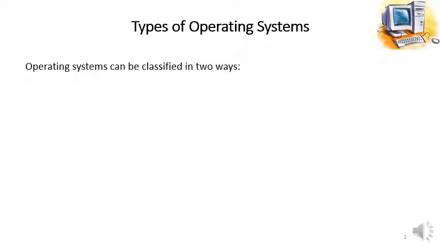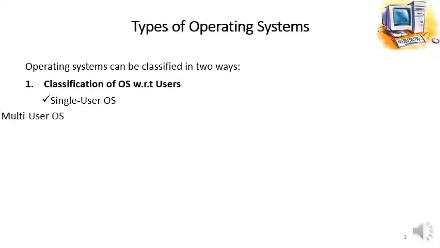Operating systems can be classified in two ways. First, classification of operating system with respect to users, that how many users can use an operating system, whether the operating system is a single user operating system or a multi-user operating system. So with respect to users, the operating systems are classified as single user operating system and multi-user operating system.